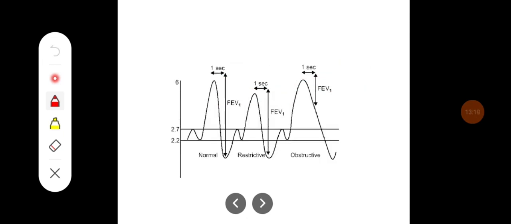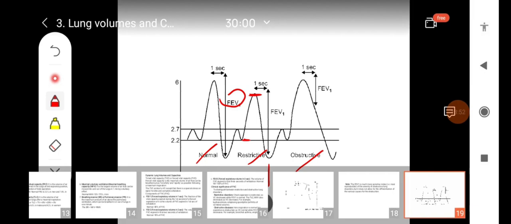And this diagram shows the forced expiratory volume in 1 second, that is FEV1, in normal, restrictive and obstructive lung disorders. Normally, in the first second, more than 85% of the air is expelled, whereas in restrictive lung disorder, the vital capacity is reduced, but the FEV1 is going to remain constant, but the FEV1 to forced vital capacity ratio sometimes may be increased or may be normal.